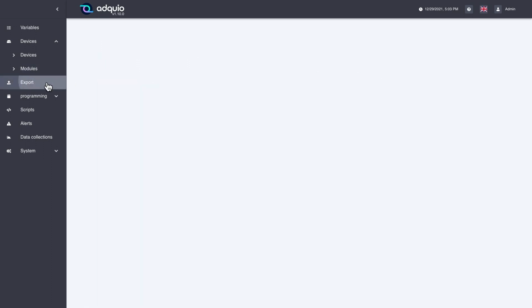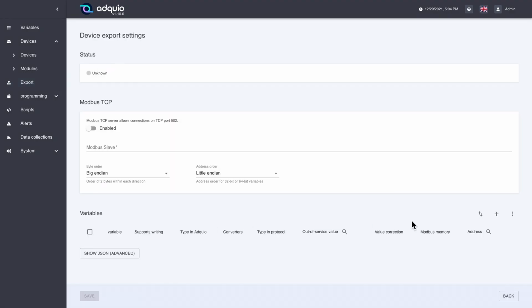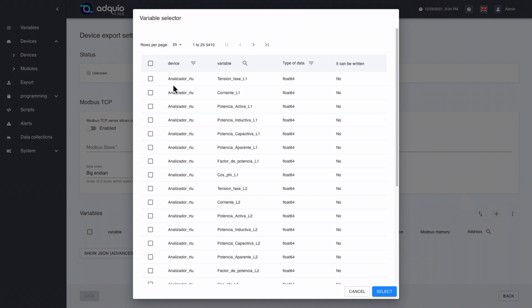Next we have the export option. This option allows us to export through Modbus TCP, allows us to select at the bottom which variables we want to use to export. It would allow us to select from all the variables that Adquio is managing, selecting individually or selecting all of which we want to export.